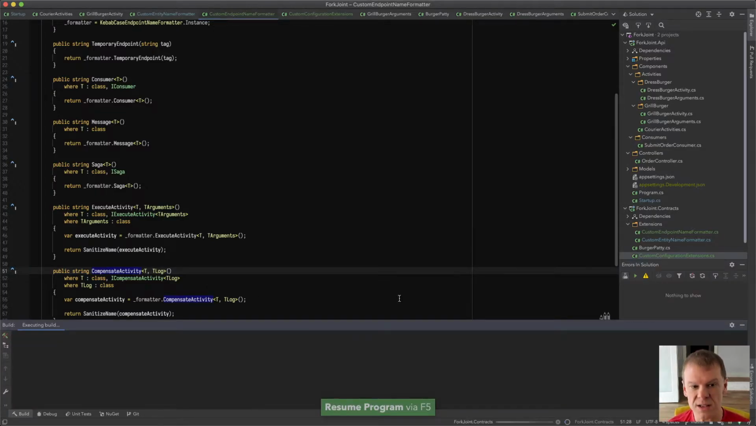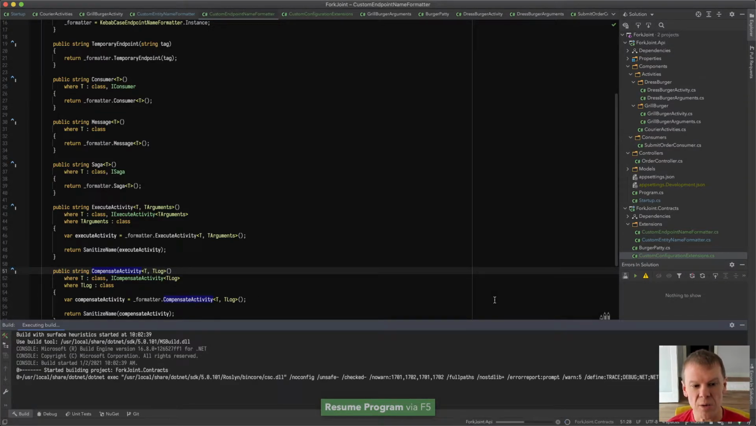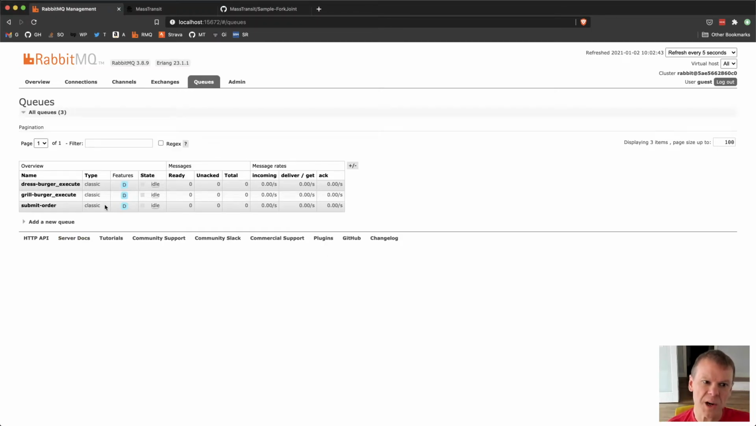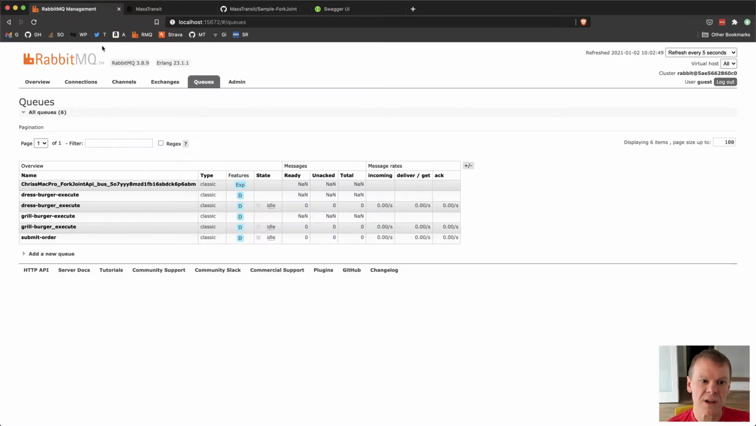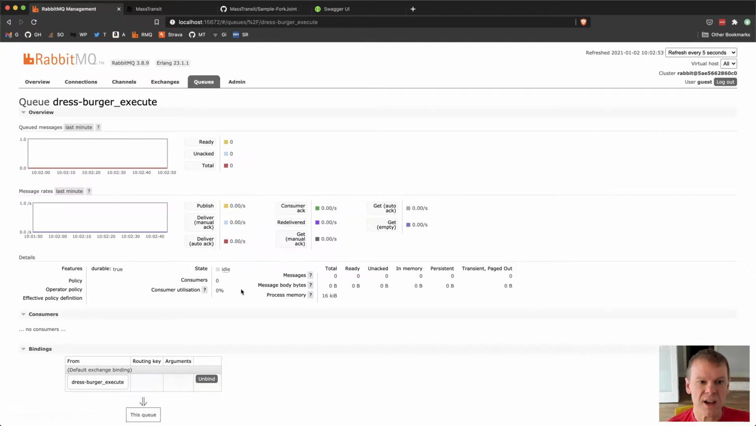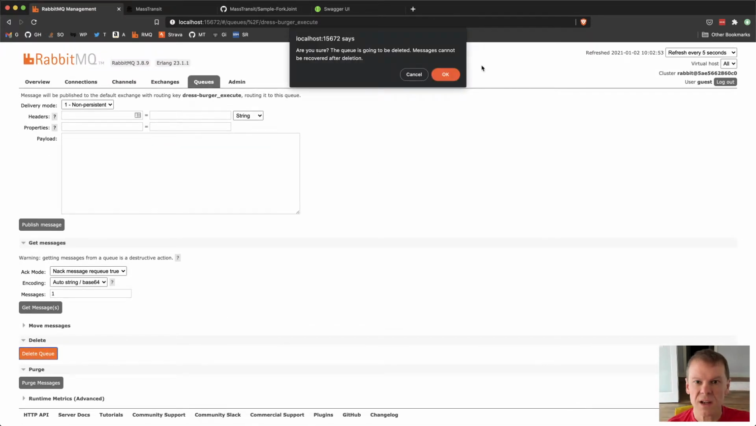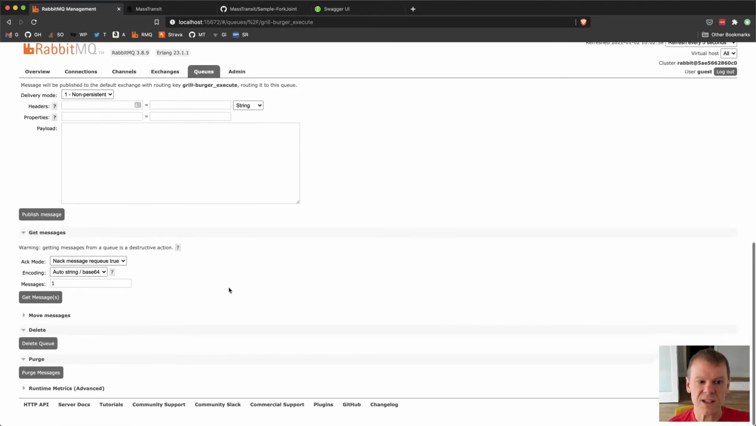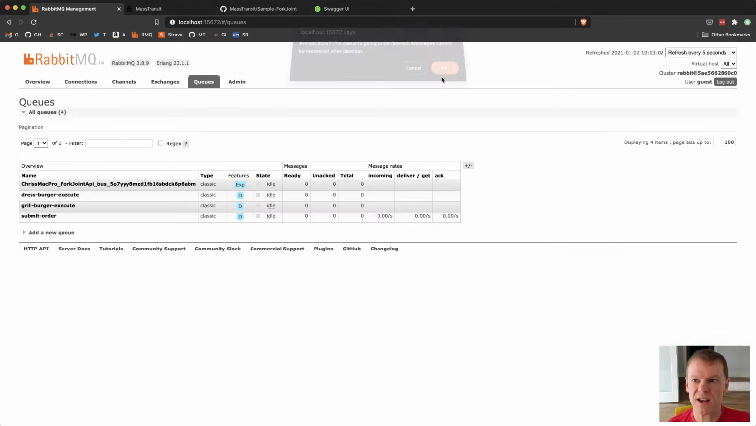Now if I run this and go back and look at RabbitMQ once it's all started, I'll see it create 2 new queues with the nice dashy names. There's the dash execute, there's the dash execute. So now I can go and delete these old ones. They're just on my development instance anyway. And now I have the consistency that I wanted. So again, just taking advantage of the extensibility to make this my own thing.